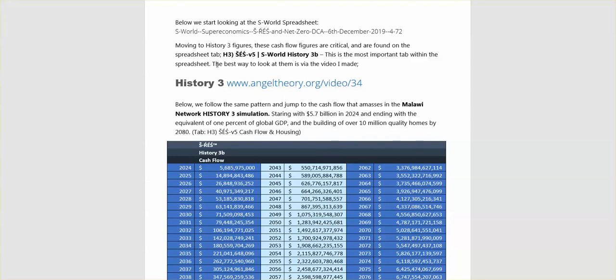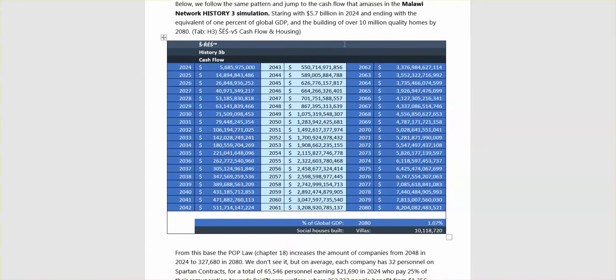The best way to look at them is via the video I made, and this is the old video, video 34, which is good, but there's a few mistakes on it. But well, it's not mistakes. Things have been updated over the last year and a half since this was made, and I'm presenting those updates here. Here we go for the money.